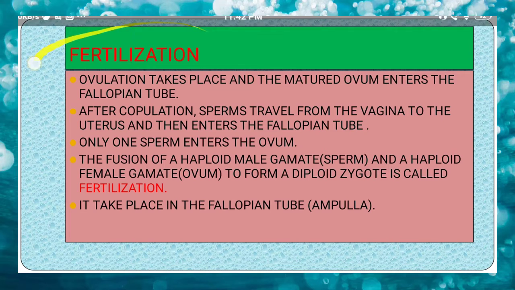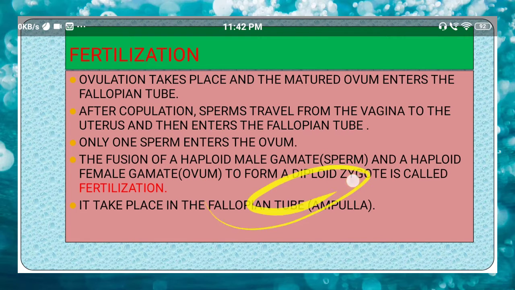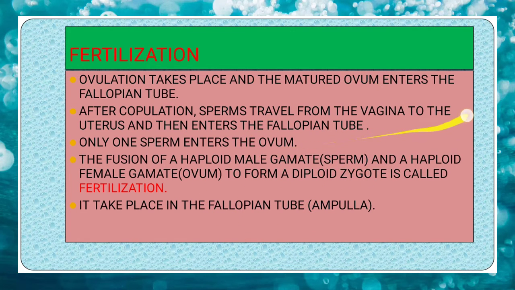Ovulation takes place and the matured ovum enters the fallopian tube. After copulation, sperms travel from the vagina to the uterus and then enter the fallopian tube. Only one sperm enters the ovum. Fusion of a haploid male gamete and a haploid female gamete to form a diploid zygote is called fertilization. It takes place in the fallopian tube.